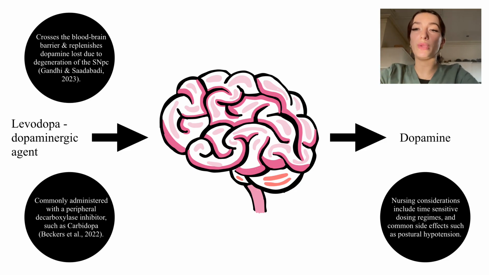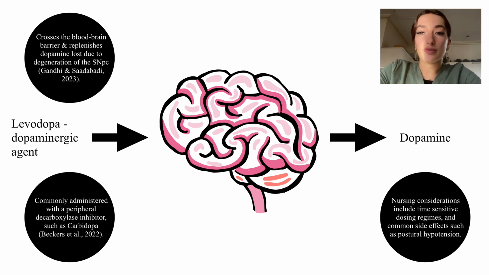For the treatment of PD, a common medication used is levodopa, commonly combined with carbidopa. Levodopa's primary indication is Parkinson's, used to manage motor system changes associated with the disease. It is classed as a dopamine precursor and is an aromatic amino acid. The degeneration of the SNPC seen in PD causes a substantial decrease in dopamine.